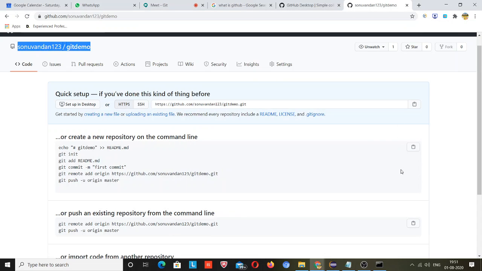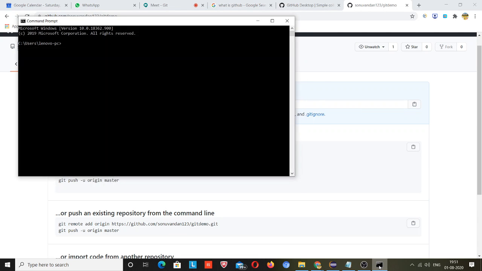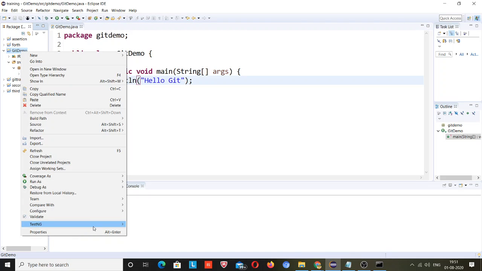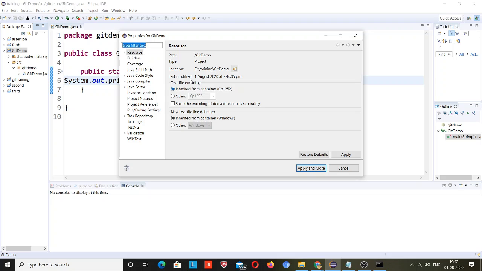Next, I will go to the command prompt, but before that I need to know where my code resides. My code is in git demo, src, git demo. Right click on the project, the actual path is given under Properties, and you can see the D drive, under that the training folder, and after that git demo.